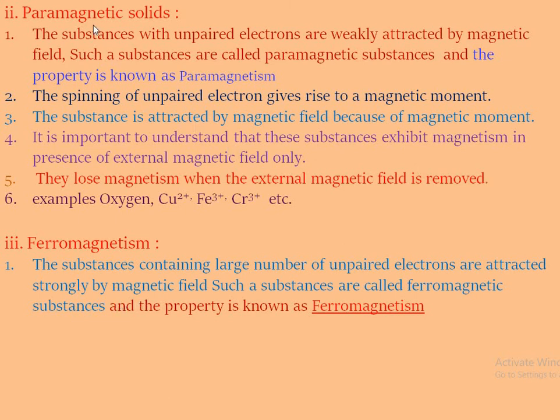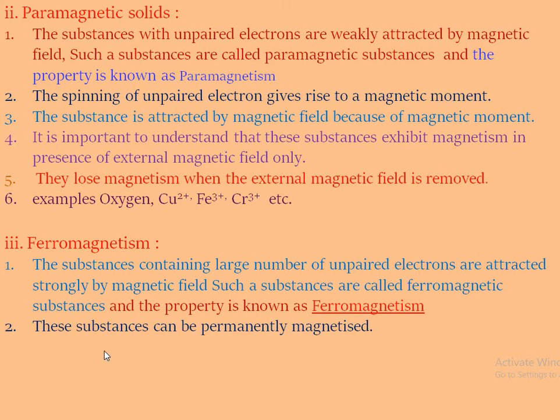In paramagnetism and ferromagnetism, if at least one electron is unpaired, it gives a paramagnetic solid, and if a large number of electrons are unpaired, then it is called a ferromagnetic substance, and this property is called ferromagnetism.